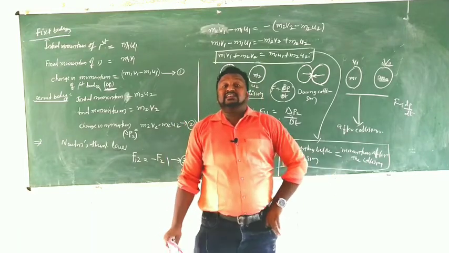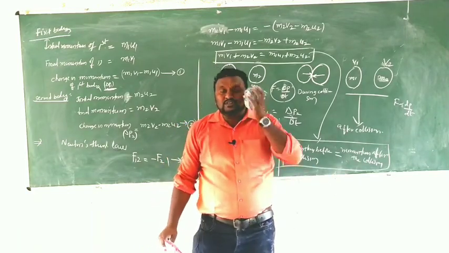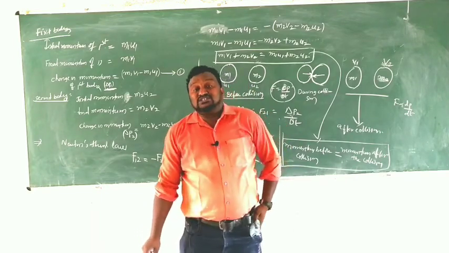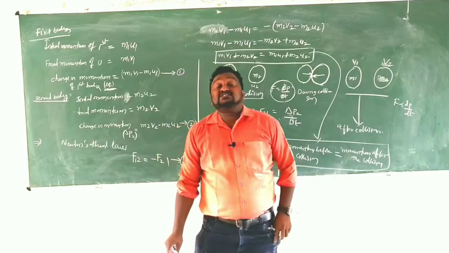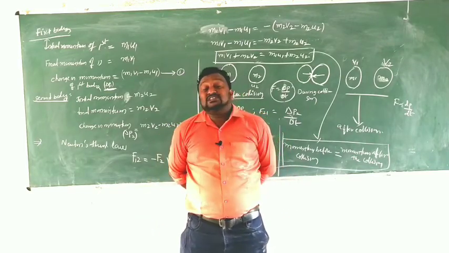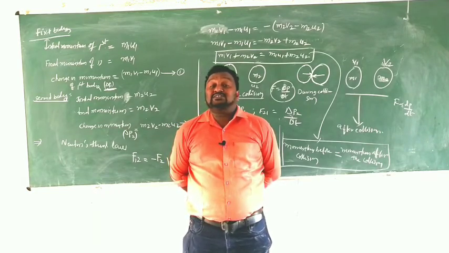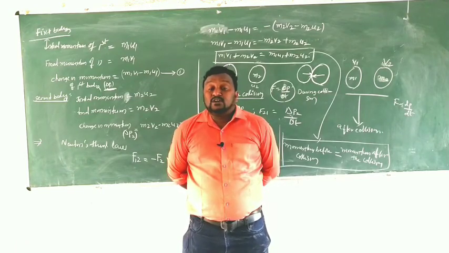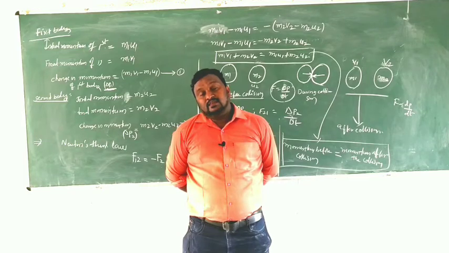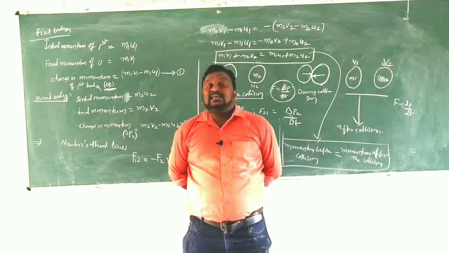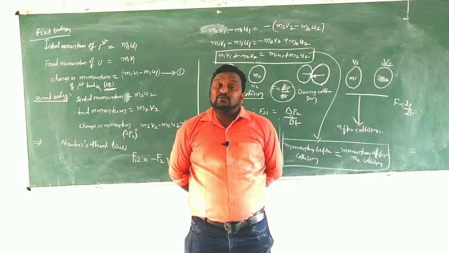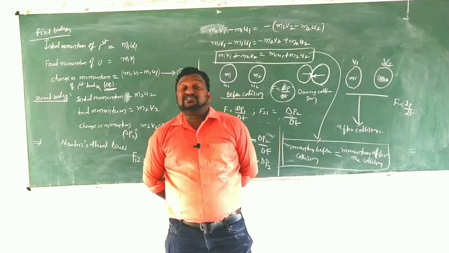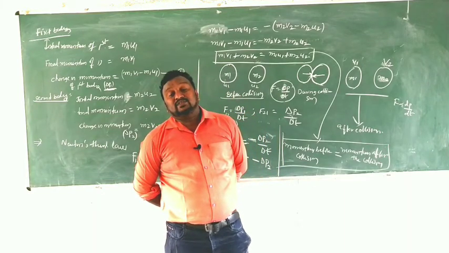That means there is no change in momentum of the two bodies before collision and after collision. Even though the collision happened, the momentum remains constant. Even though the collision occurred between two bodies, the momentum remains constant. That is what we call the law of conservation of momentum. In a collision, momentum before the collision equals momentum after the collision is called the law of conservation of momentum. This is another definition.